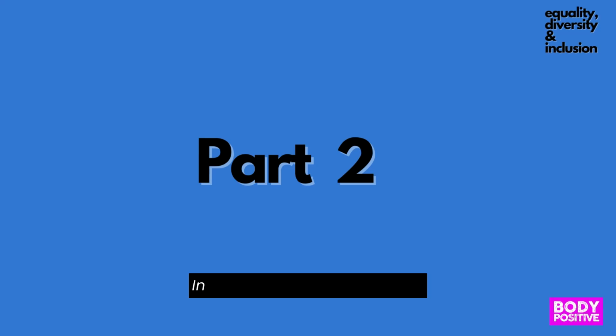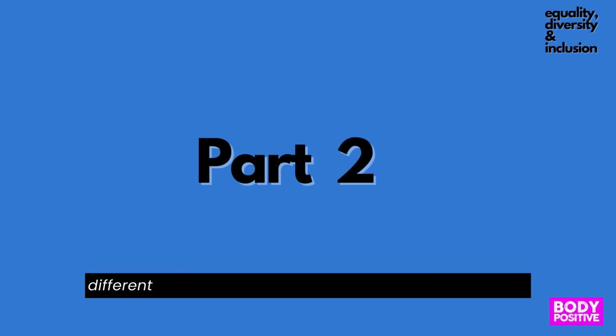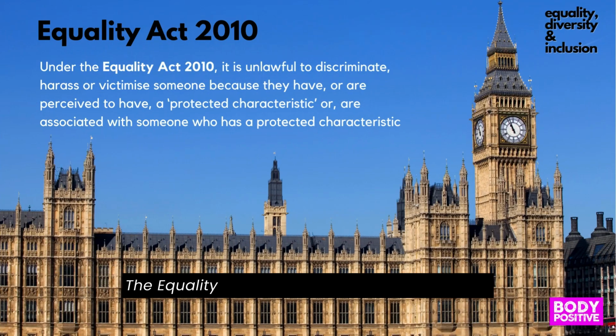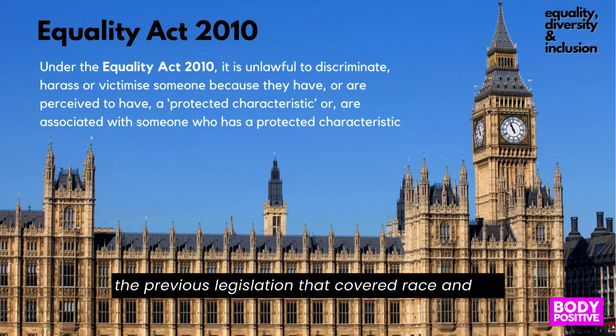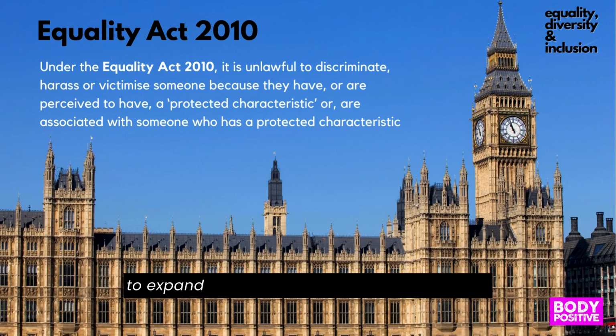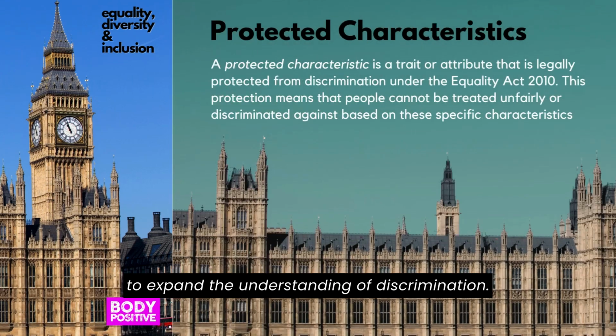Part 2. In Part 2 we will explore the different types of discrimination that people suffer if they belong or are perceived to belong to a particular group and the way the law can protect them. The Equality Act 2010 brought together much of the previous legislation that covered race and sex discrimination and used the idea of protected characteristics to expand the understanding of discrimination.